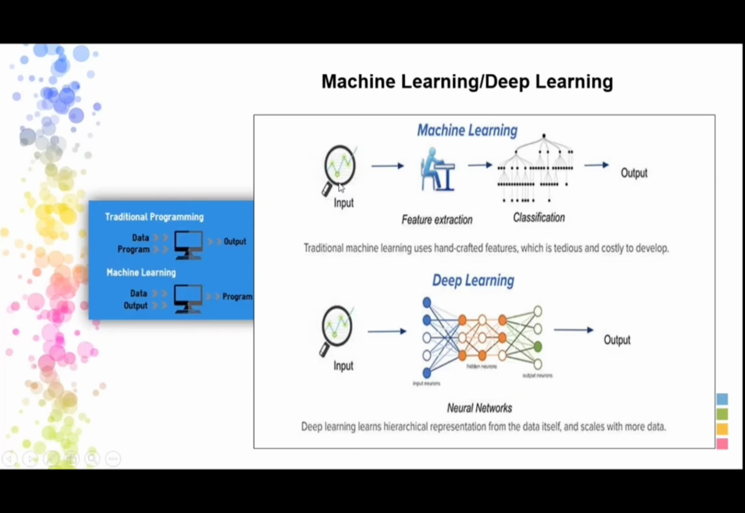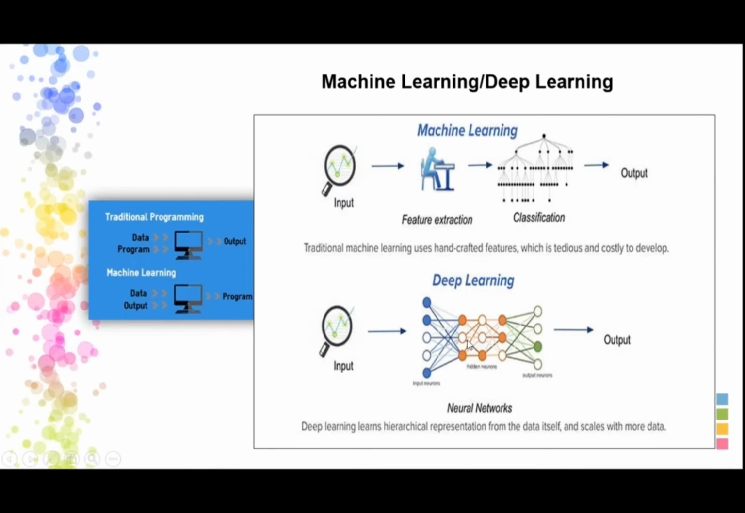See, I gave the machine some shapes: squares, circles, and rectangles. I also told it what the different features are, like some are square, some are circle, some are rectangle. According to that, it will classify. But in deep learning, I'm not going to tell it what the different shapes are. It will recognize them itself. That is called deep learning.